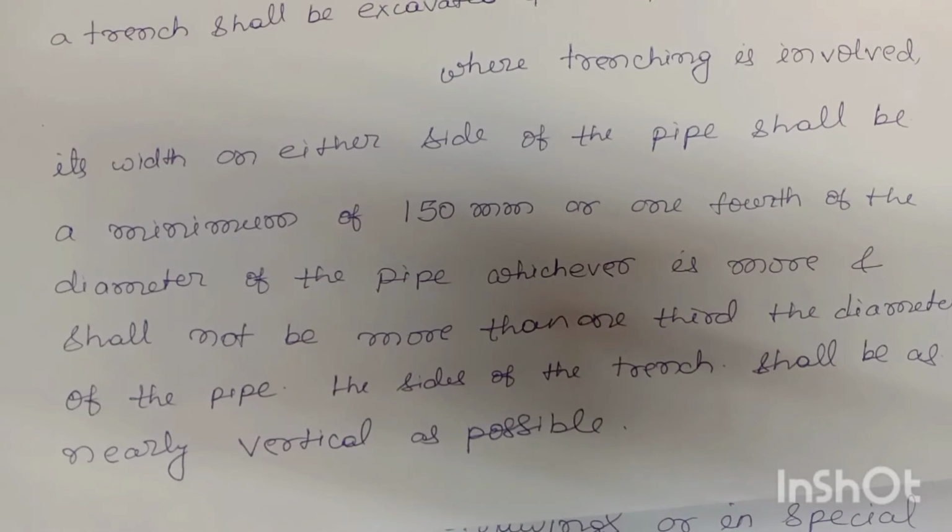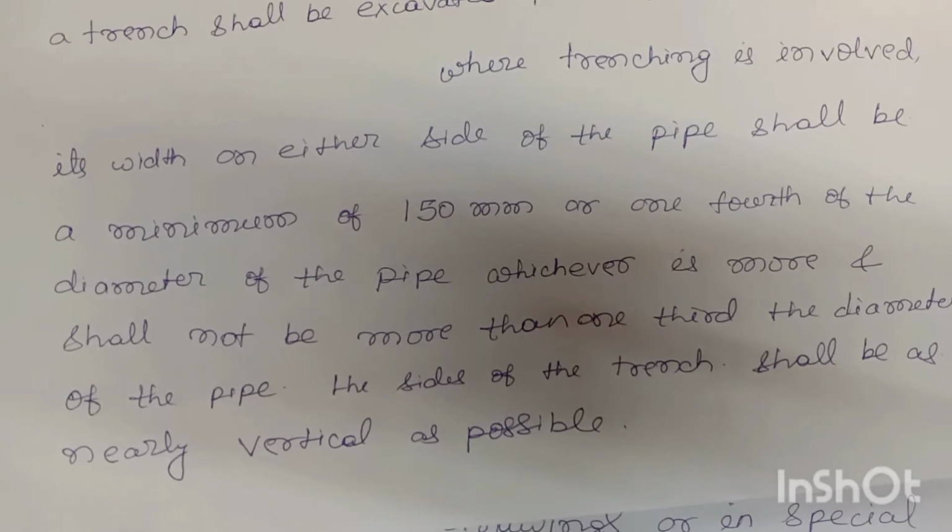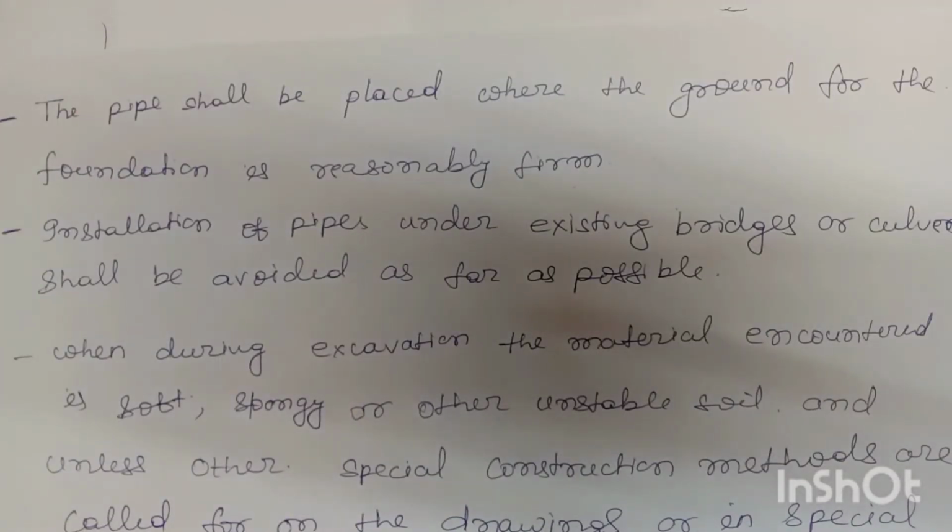The side of the trench shall be as nearly vertical as possible. The pipe shall be placed where the ground for the foundation is reasonably firm. Installation of pipe under existing bridge or culvert shall be avoided as far as possible.